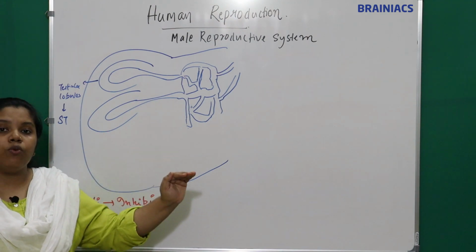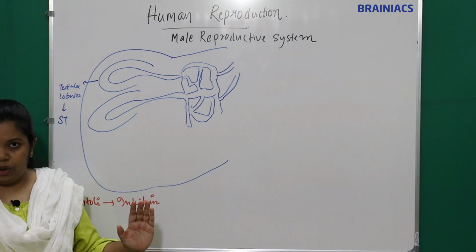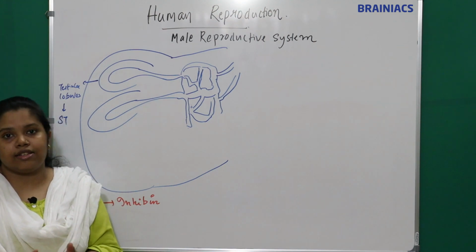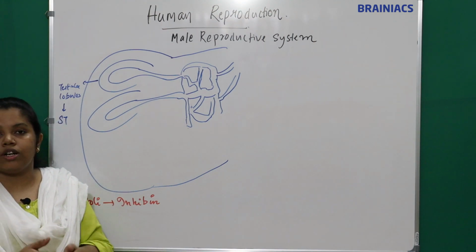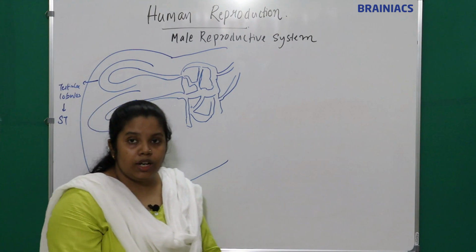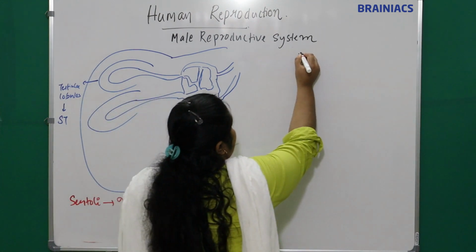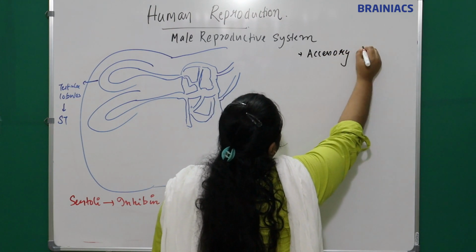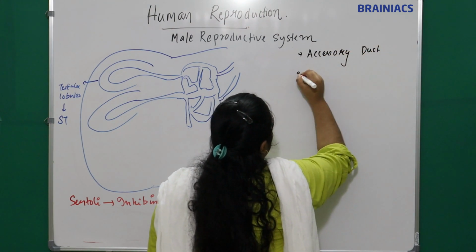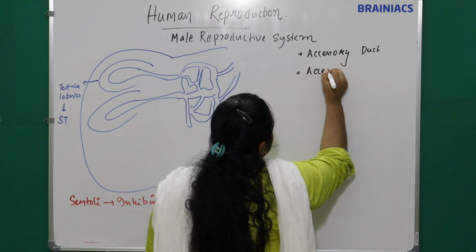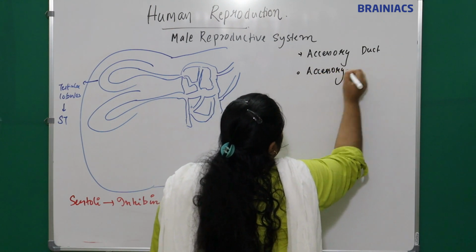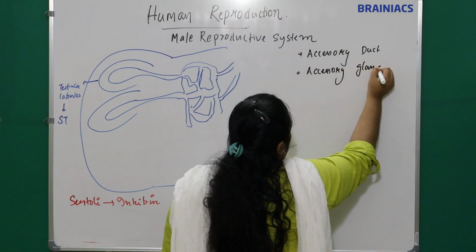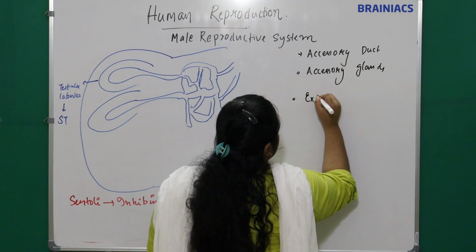This was the primary sex organ. Now we are going to see the secondary sex organs. What are the secondary sex organs in males? They are the accessory ducts, the accessory glands, and the external genitalia.